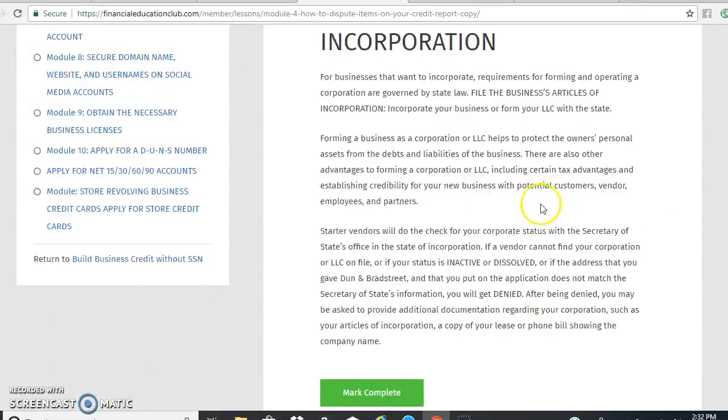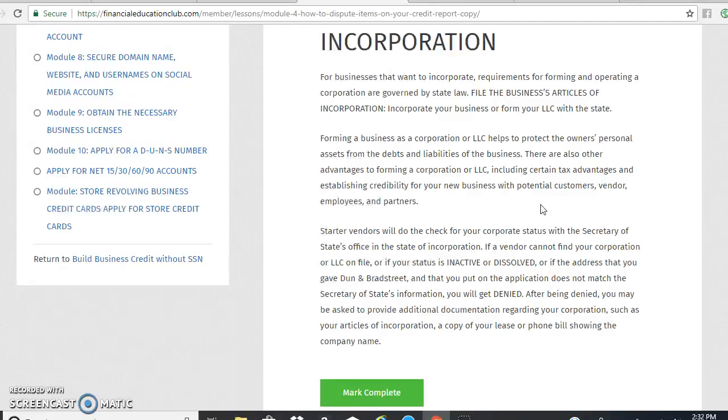Forming a business as a corporation or LLC helps to protect the owner's personal assets from the debts and the liabilities of the business. There are also other advantages to forming a corporation or LLC, including certain tax advantages and establishing credibility for your new business with potential customers, vendors, employees, and partners.